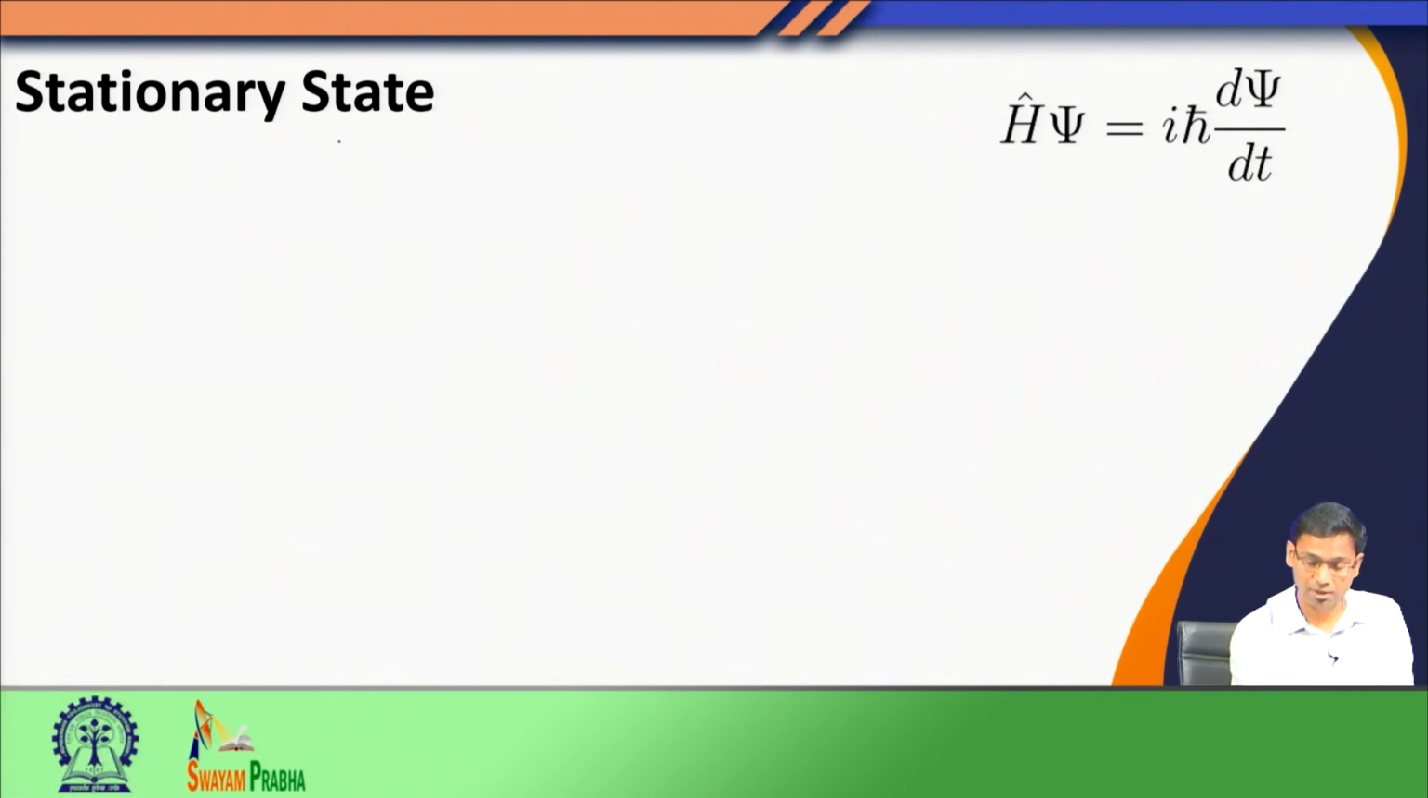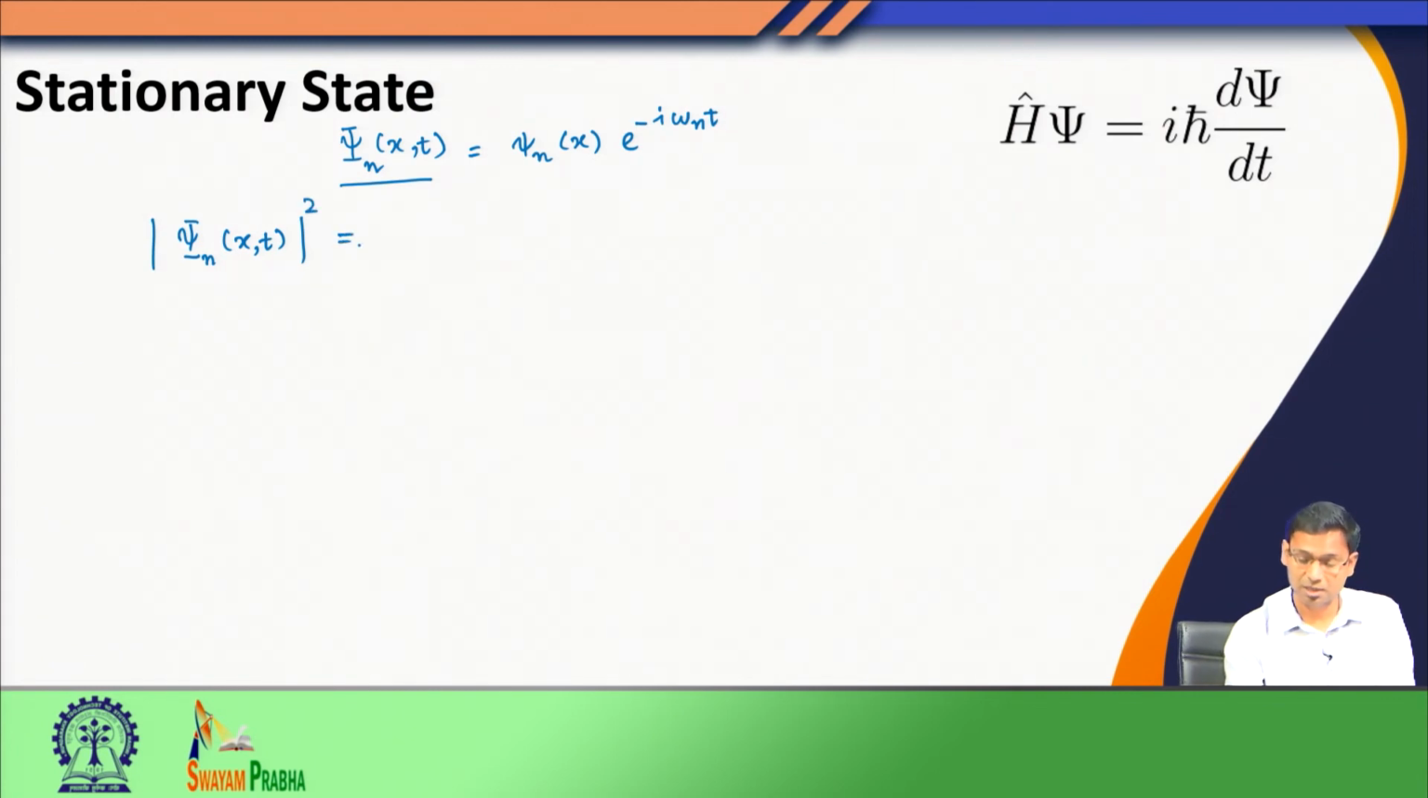So, we found that our psi of x, t is given as psi n(x) e to the power minus i omega n t. So, I can write this as psi n. So, this is one of those time dependent functions. Now, let us look at what is the probability density for this time dependent state. If I take the absolute square, I will get psi n star psi n, which will be the absolute value of this, and then multiplied by this function multiplied with its complex conjugate.